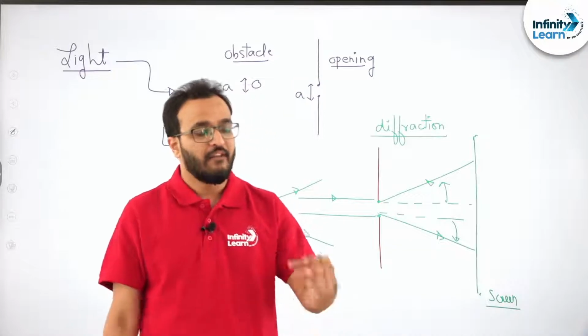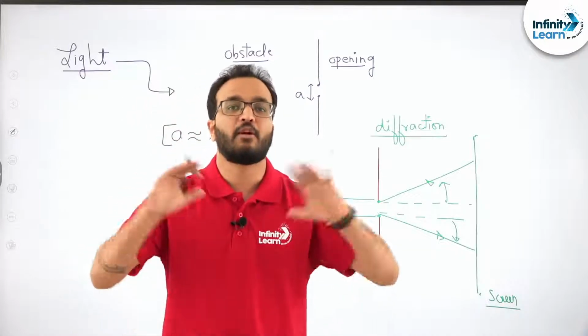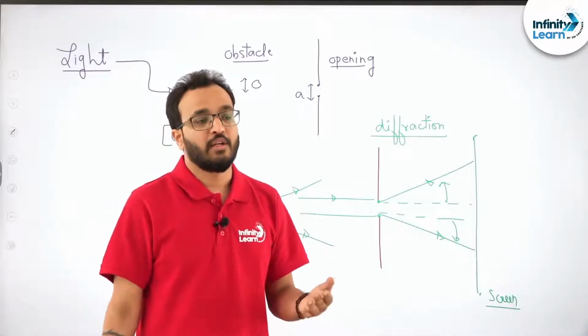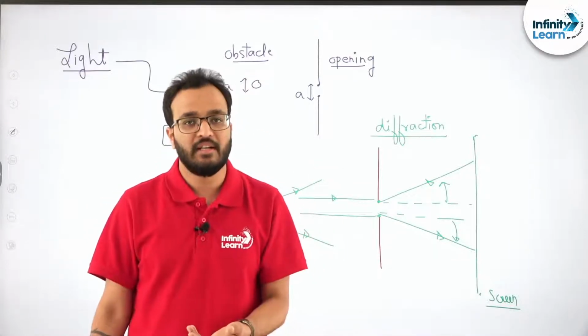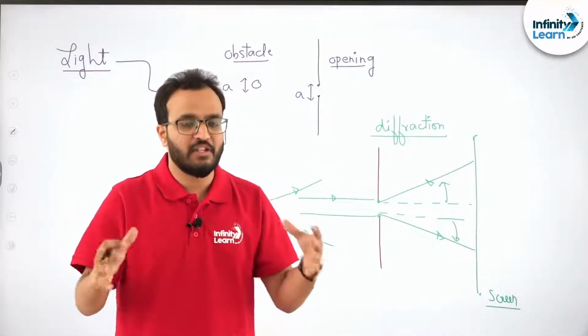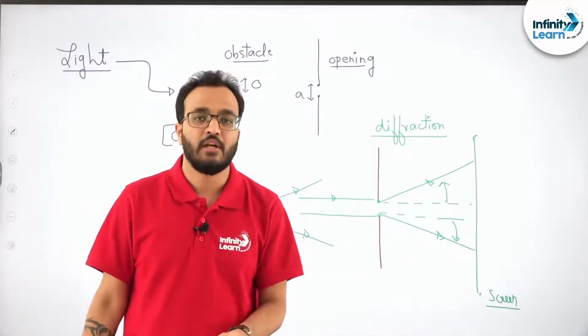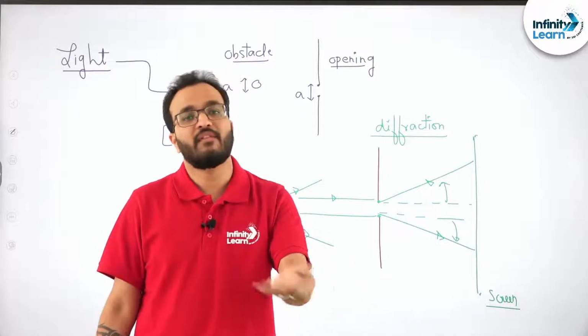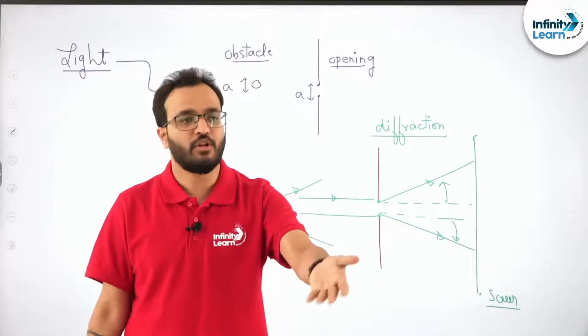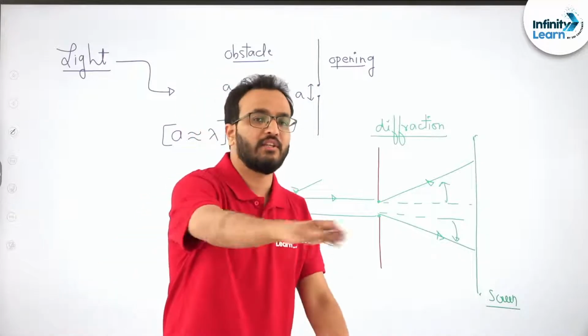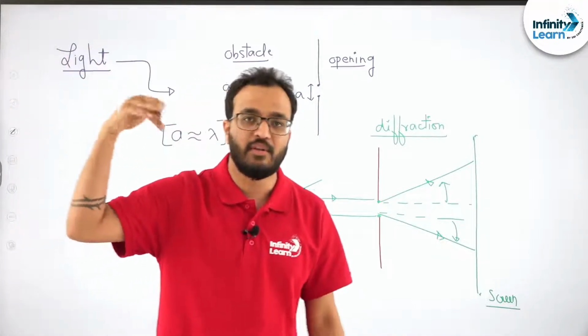Now what happens whenever light is interacting with a bigger object, like a plane mirror or a spherical mirror? Whenever light is interacting with such big surfaces, like the surface of water kept in some beaker, or the water of a lake, or a glass slab, all these objects are quite big compared to the wavelength of light.